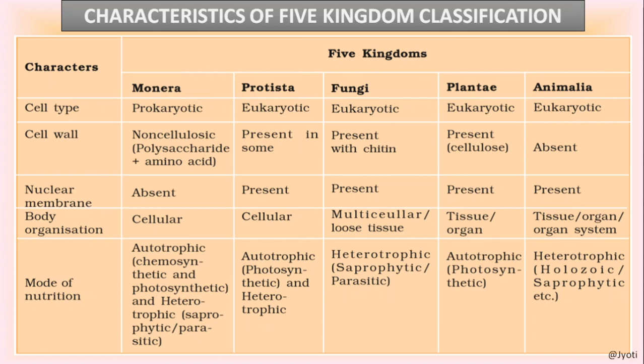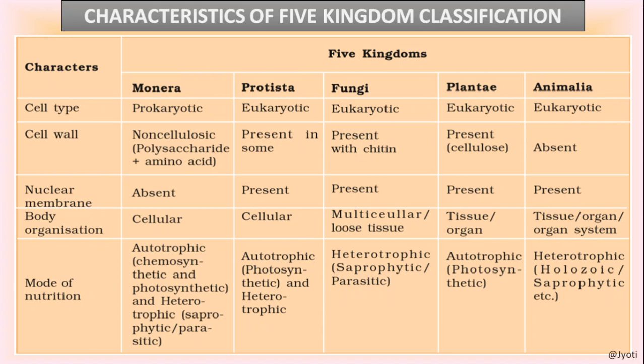Next, coming to the nuclear membrane, in Monera, since it includes all the prokaryotes, the definite nucleus is absent. That means the nuclear membrane is absent. In Protista, the nuclear membrane is present. In fungi, Plantae and Animalia, in all these three cases, the nuclear membrane is present.